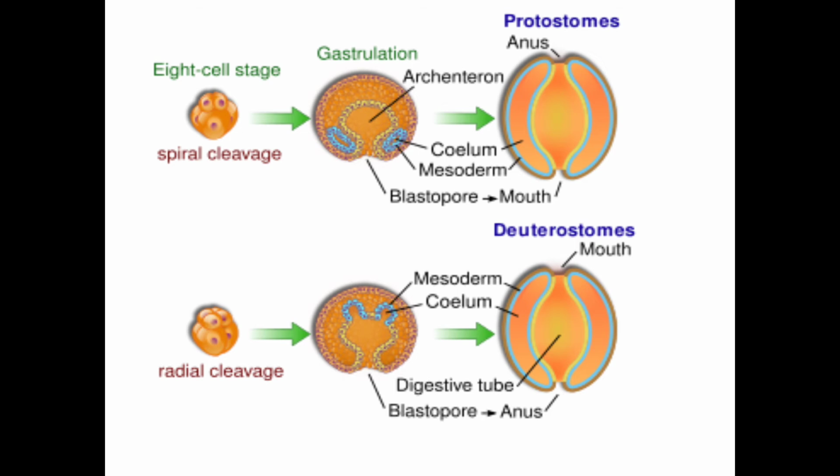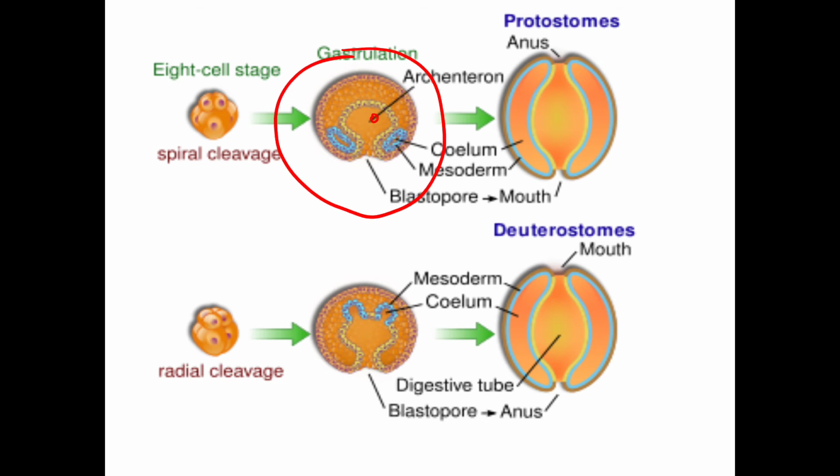The difference is that during embryonic development, I told you the zygote will develop into gastrula eventually. As a result of mitotic division, the zygote will divide and form an 8-celled stage, then a blastula and a gastrula. In gastrula, the cells are organized into ectoderm, endoderm, mesoderm, and there will be a cavity called archenteron.